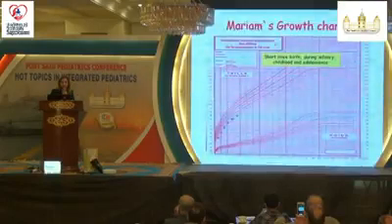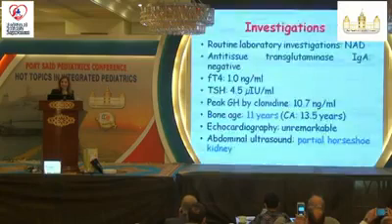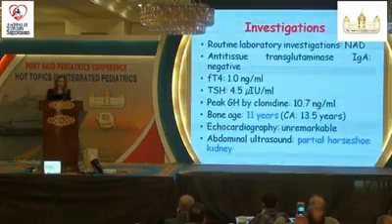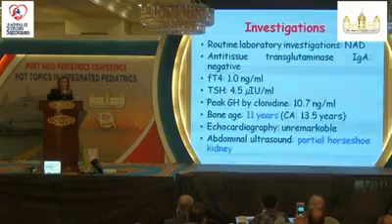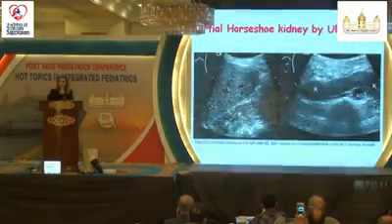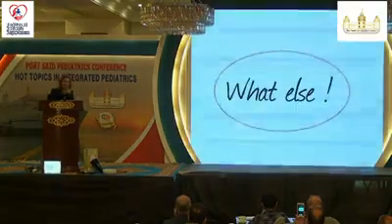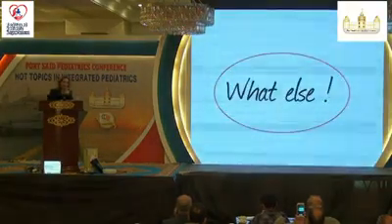She was short since birth, during infancy, childhood, and adolescence. Routine labs, celiac screen, thyroid, growth hormone, everything was normal. The bone age was delayed. Echo was done because she is dysmorphic. It was normal. Ultrasound abdomen showed partial horseshoe kidney, so she has renal anomaly. What else is missing in this girl? What's the missing investigation here?